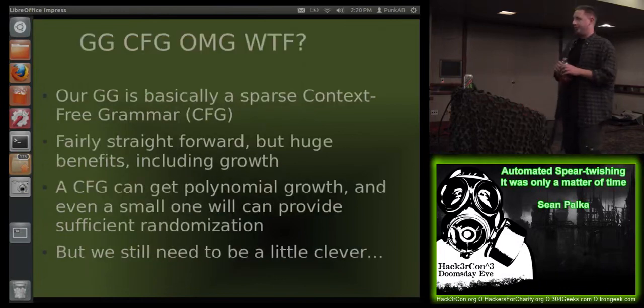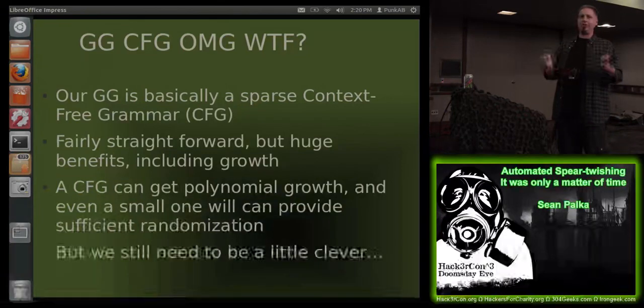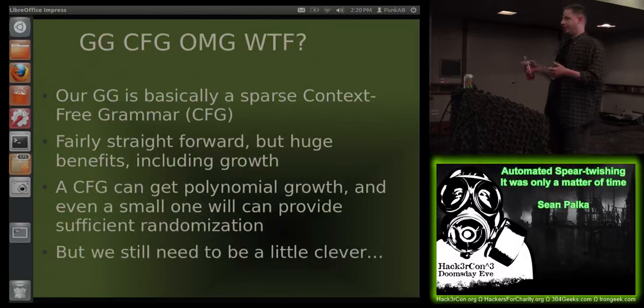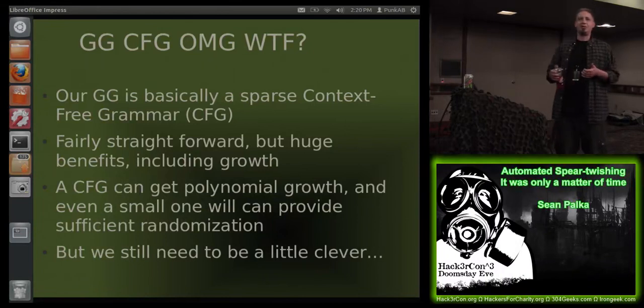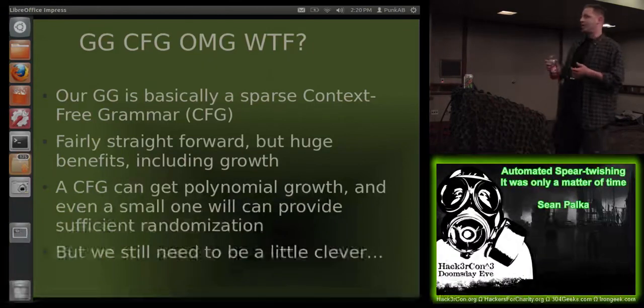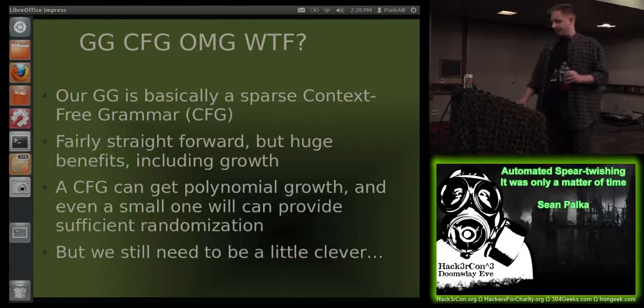For those of you who don't know what a generative grammar is, basically what we're dealing with is a context-free grammar, and I'll give a quick explanation of that as well. It's very straightforward, it's compact, but it has this ability to grow really large. A context-free grammar can get polynomial growth, so even a small one will provide sufficient randomization for our tweets. We still need to be a little clever when we're designing these things, though.